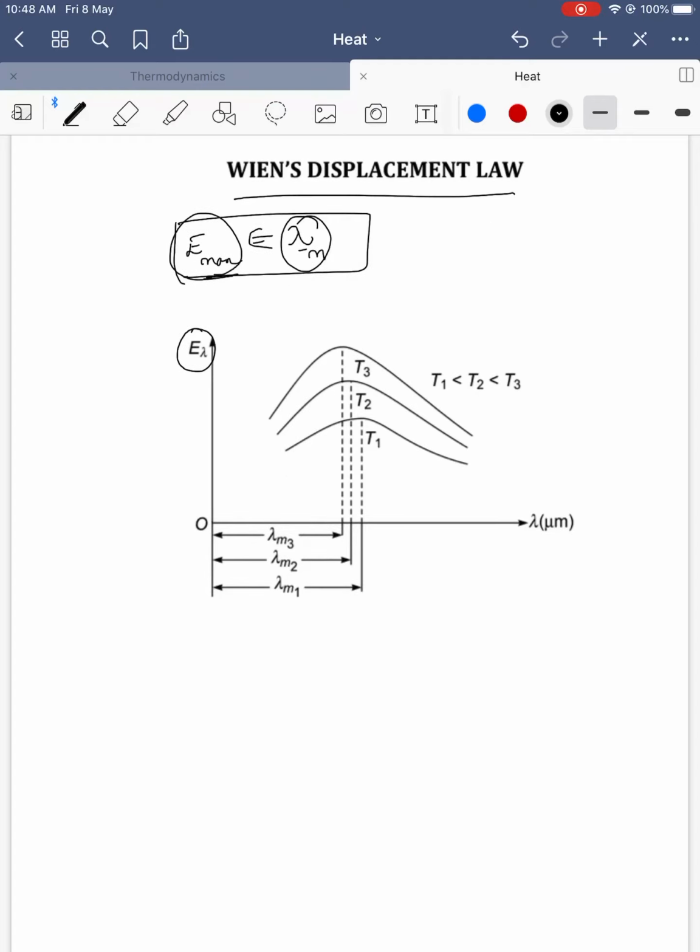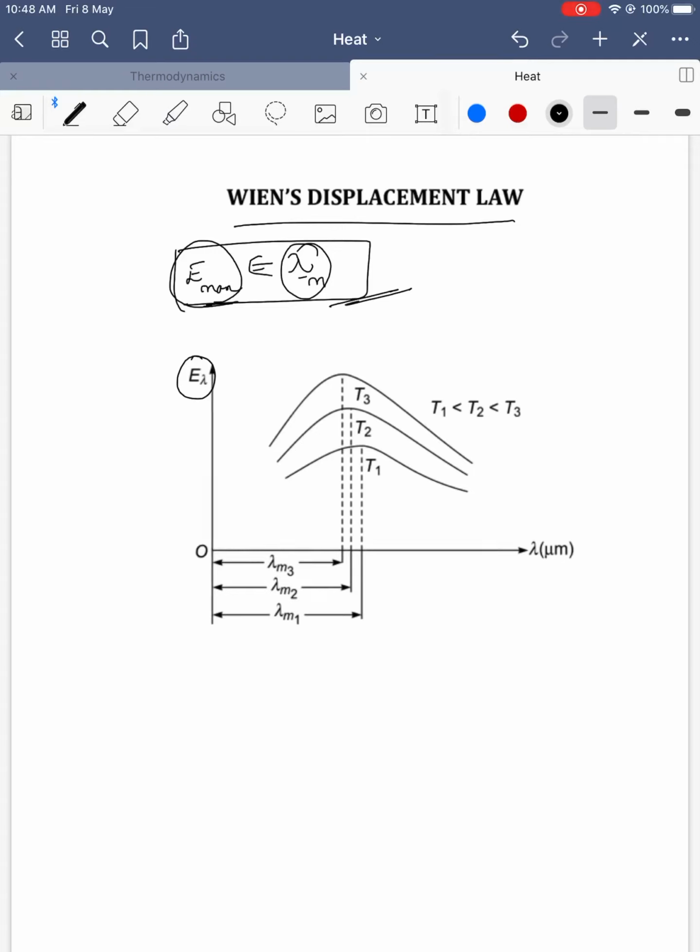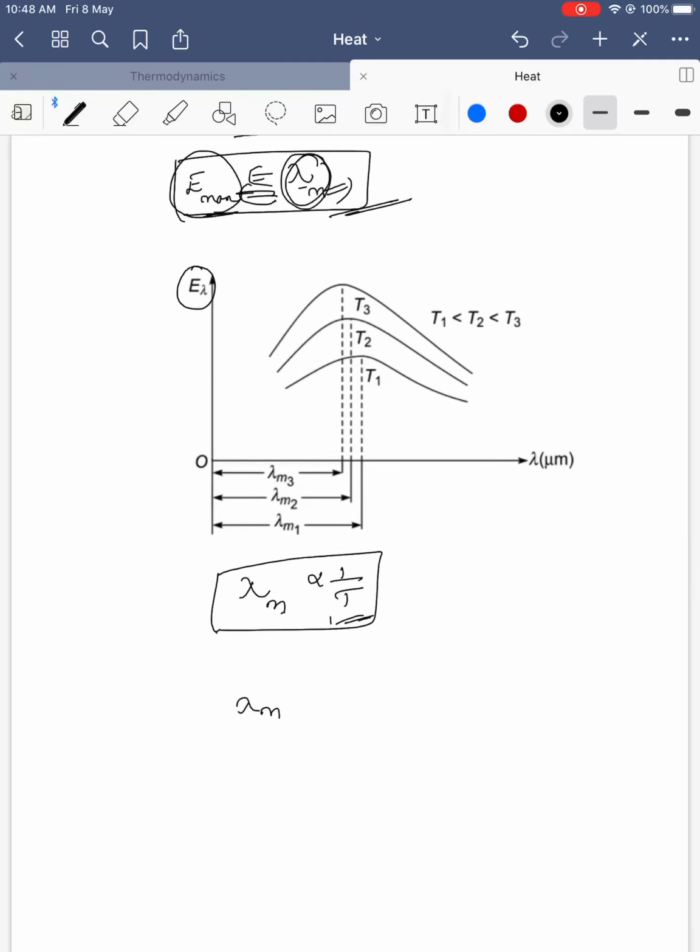So this is what you understood. This wavelength lambda m is inversely proportional to temperature. Listen carefully. At a particular value of lambda, maximum energy is released, and this lambda is inversely proportional to temperature. So lambda m is equal to constant by T. Lambda m into T is equal to this constant C. Generally they denote it with B. Just keep it as B, written as Wien's displacement constant.